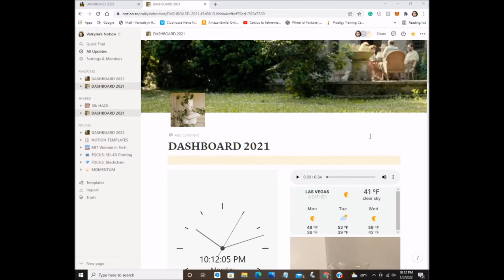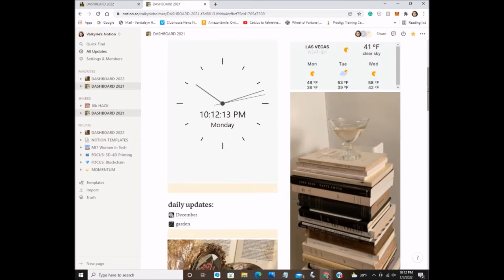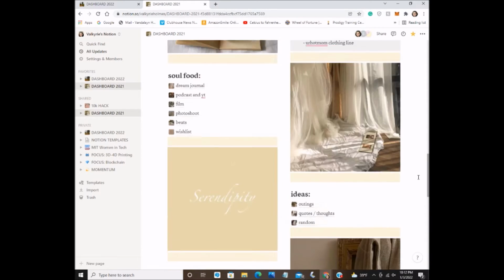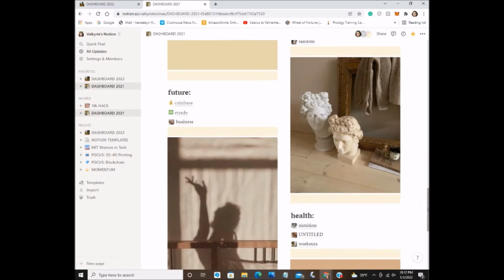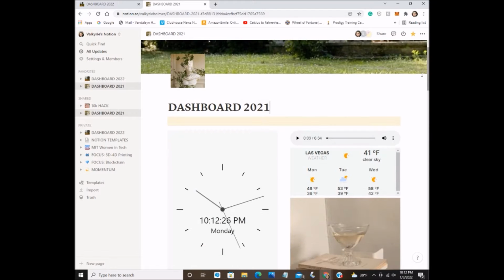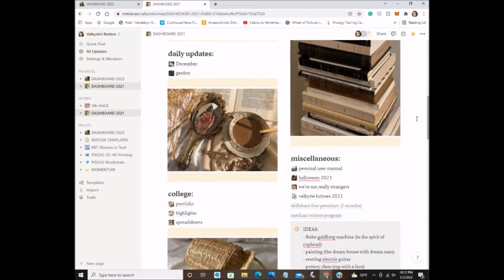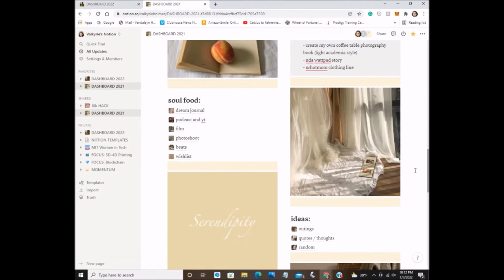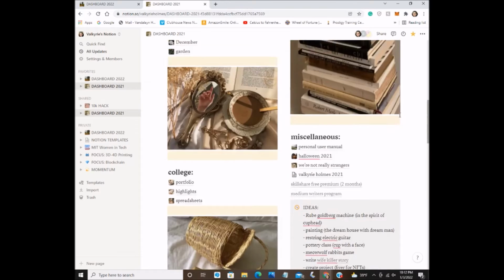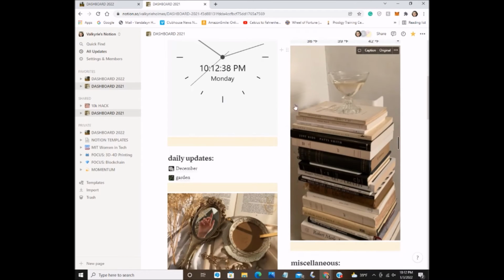All right, so this is my 2021 Notion page. As you can see, I have kind of a light academia theme going on. If you're familiar with aesthetics, this is what I find most appealing, or at least for the last year I have. So I basically just sectioned off everything with different pictures that I found really nice, and I'll go into a little bit on how to make certain pages. But for now, we're just going to go ahead and go into a daily updates kind of thing.